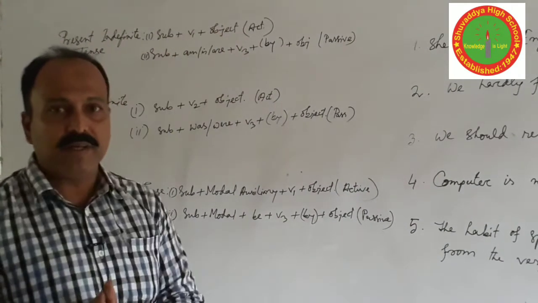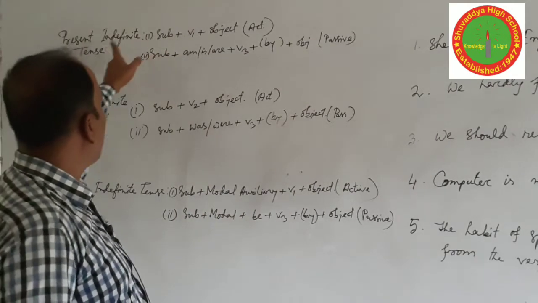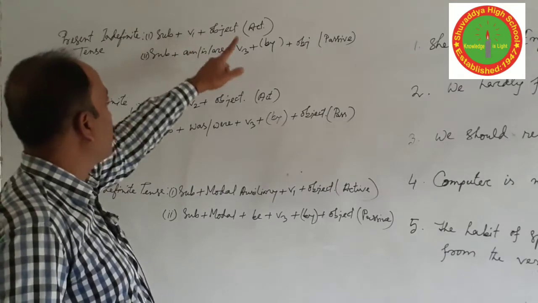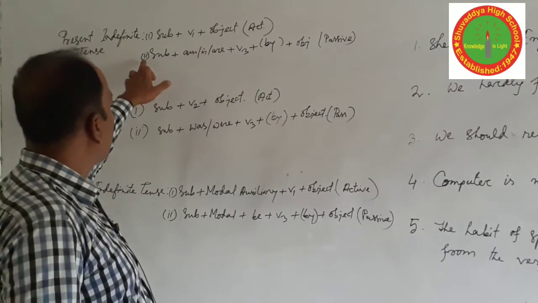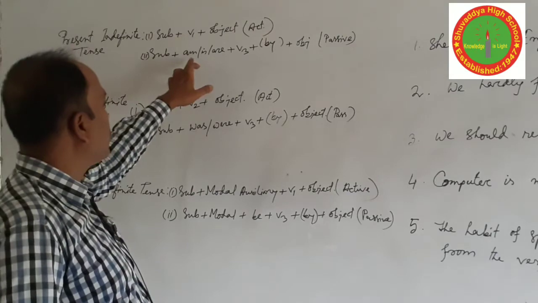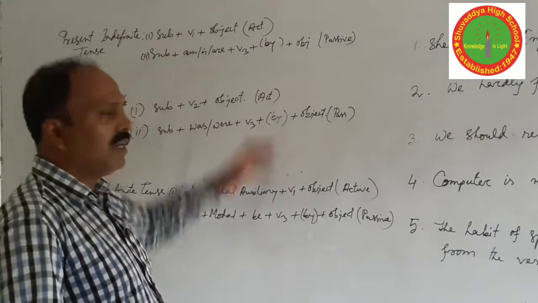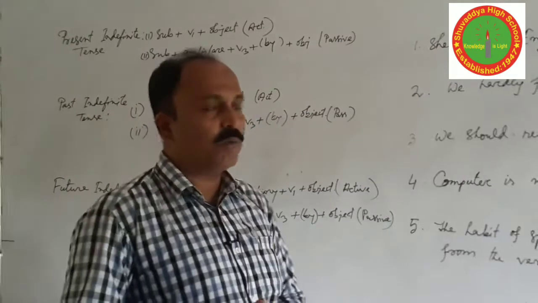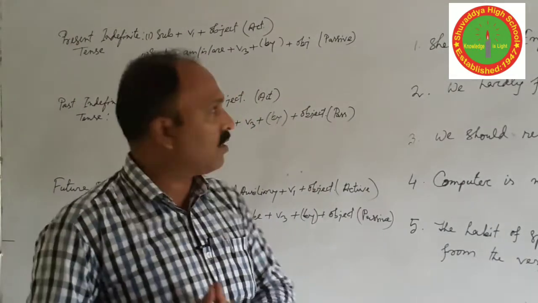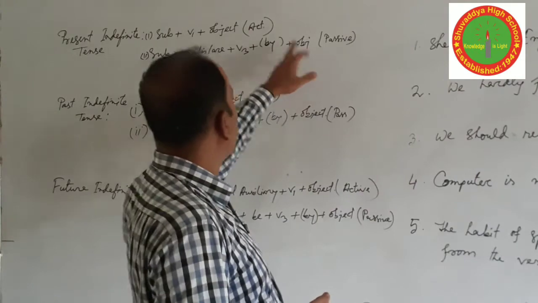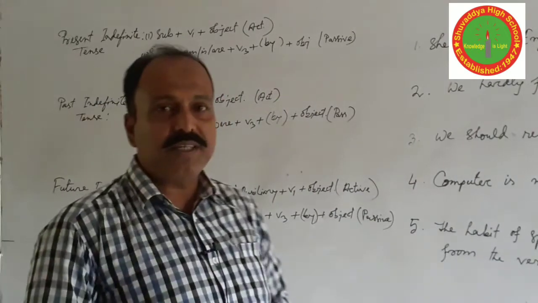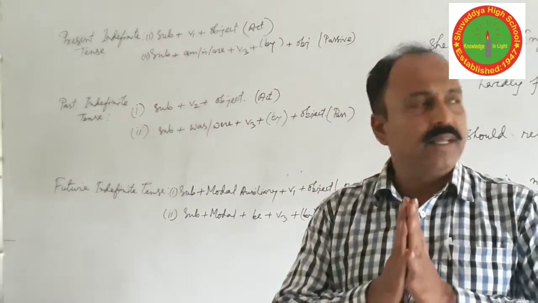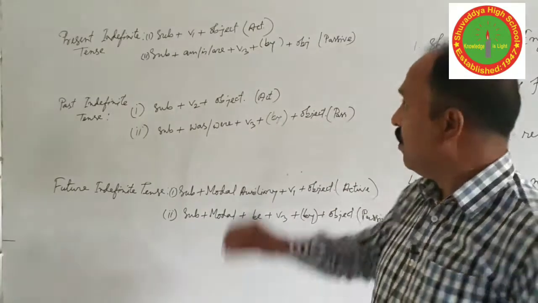The passive structure is subject plus am, is, are plus verb 3. Generally we use by, but sometimes you have to use another preposition also, and then the object. So if you know the structure of the sentence, it will be easy for you to solve the question.